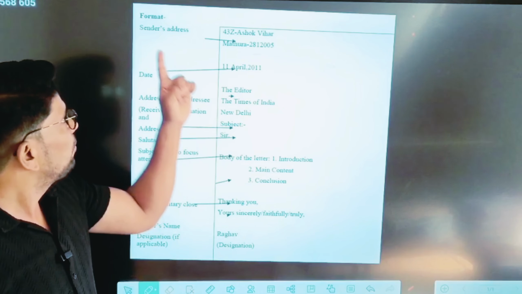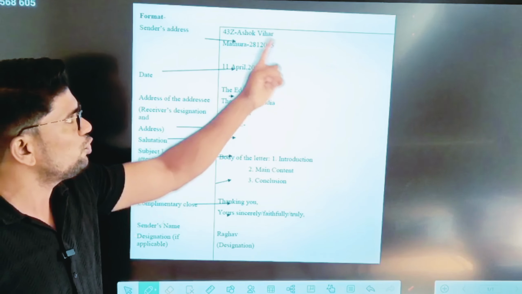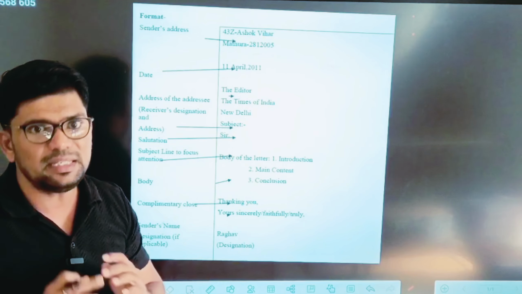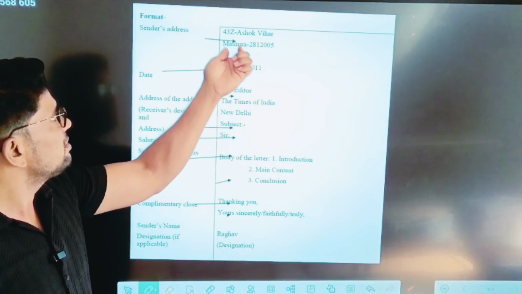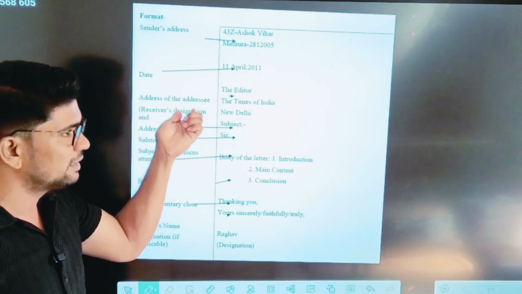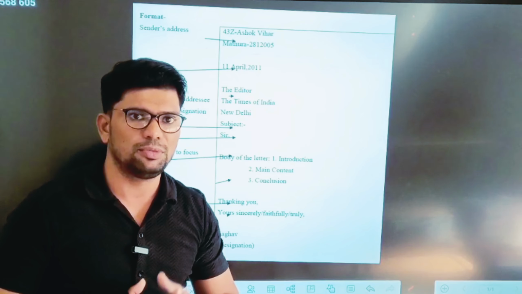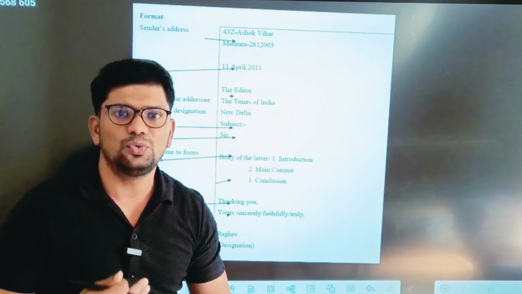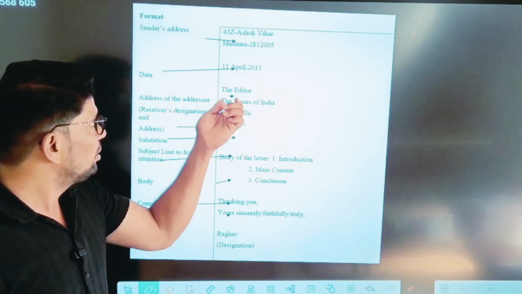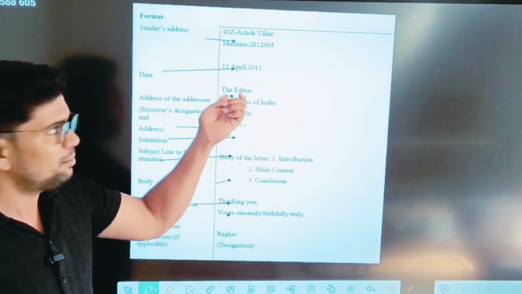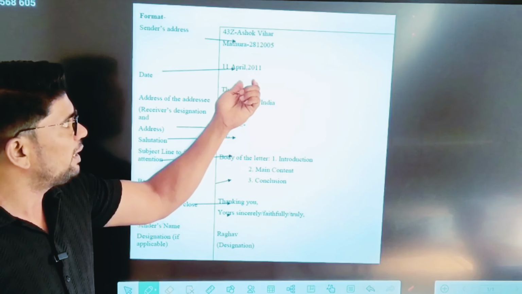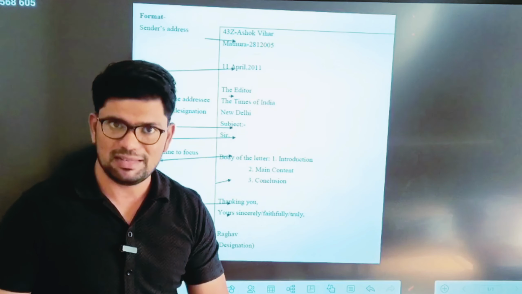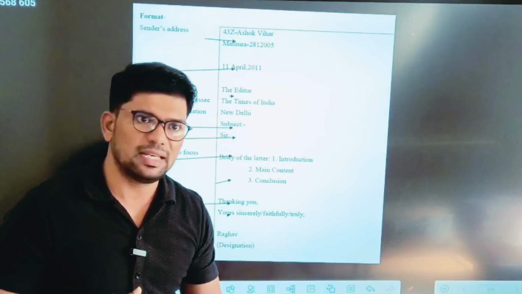Please keep in mind that while writing the sender's address, don't use any punctuation mark at the end of these lines. After the sender's address, we have to write the date. The date is quite important because it gives a sense of time to the reader, the person who will read this letter. You can mention the date in this manner: 11th April, then comma, 2011. You can mention the present date also while solving the example.